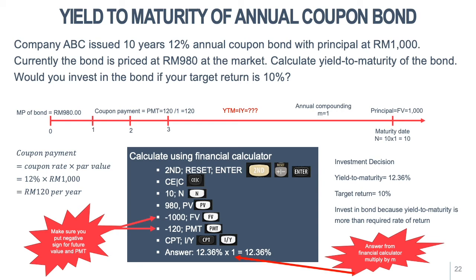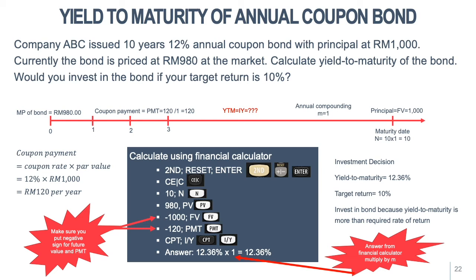If you look at this diagram, to calculate IY, FV, which is the principal, and PMT, which is the coupon payment, you must put negative. In bond calculation, the 980, the market price of the bond today, the financial calculator understands as a cash inflow for the company. When the company sells the bond, the company receives 980. Every year, the company needs to pay 120 ringgit. That's why for the 120, the coupon payment, PMT, we must put a negative sign, a cash outflow for the company.